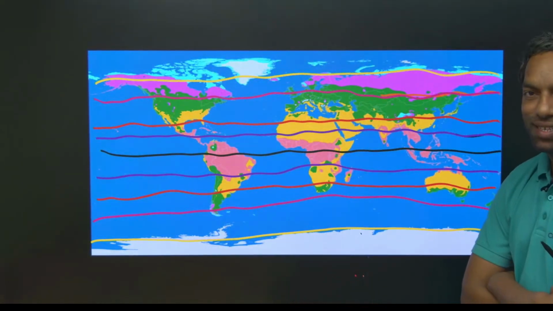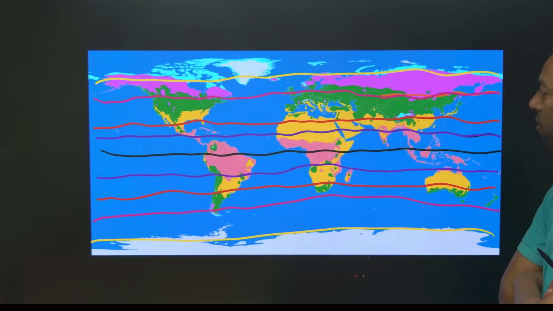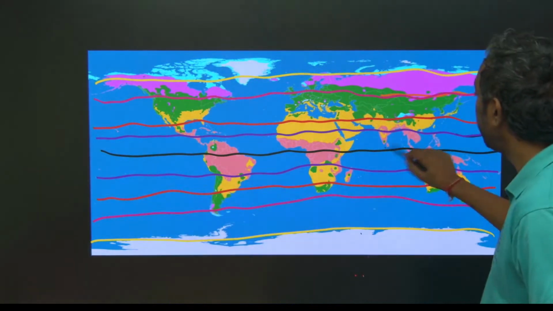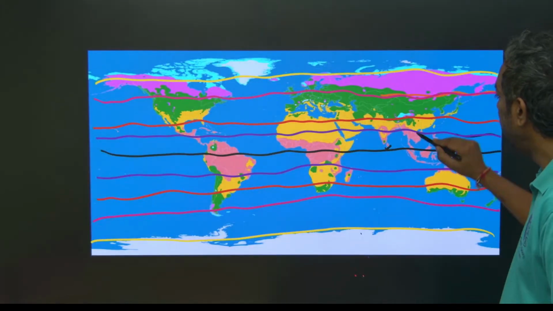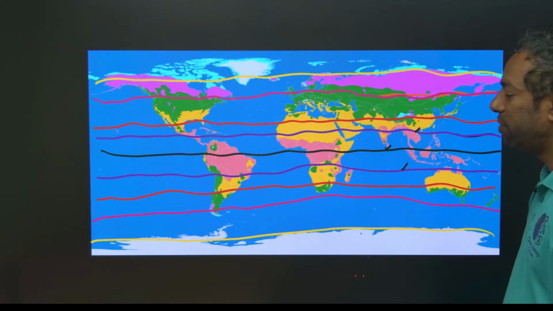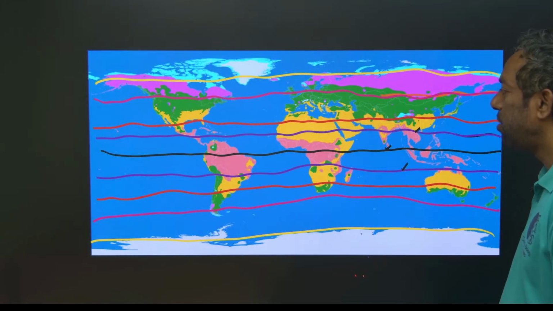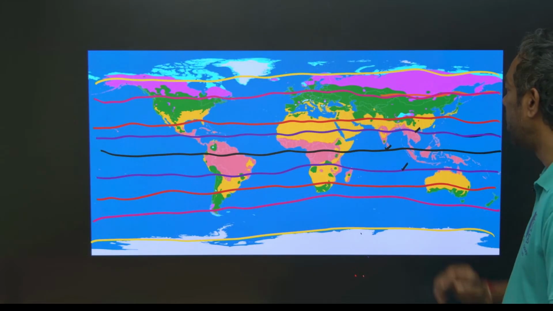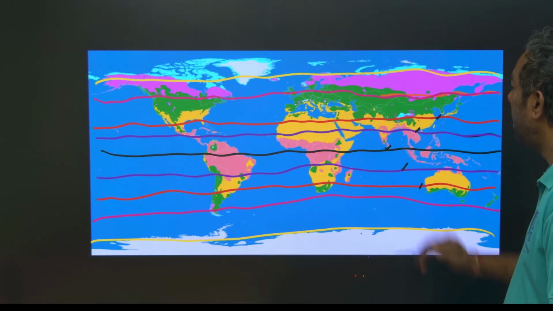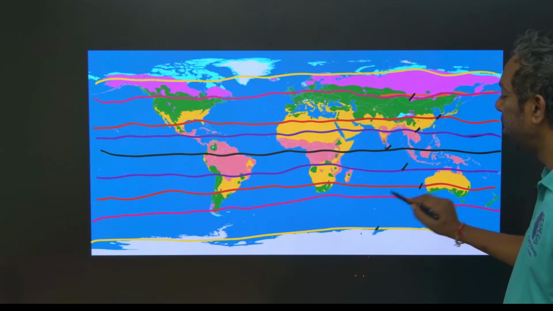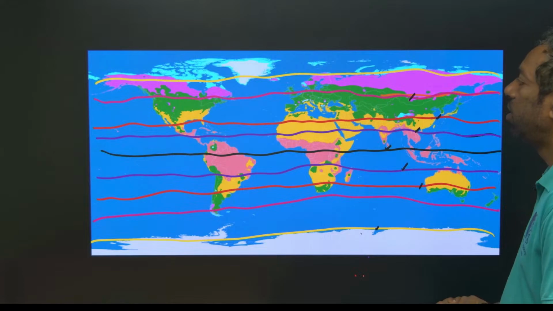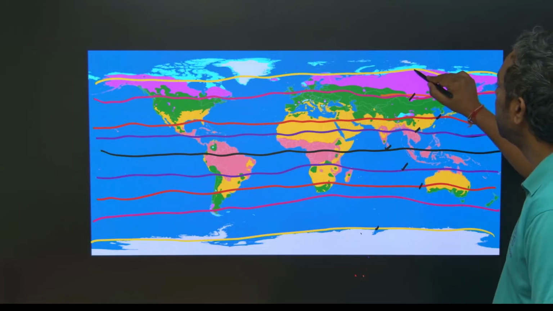These are the places. The black one is equatorial. The area above and below the equatorial is tropical. This red is subtropical and pink is the beautiful temperate region, and this is the polar region.